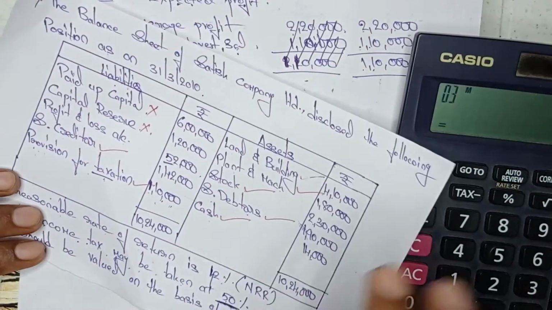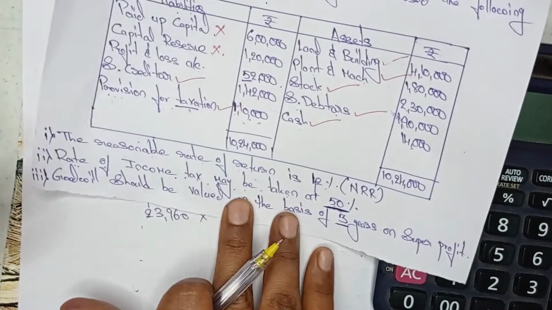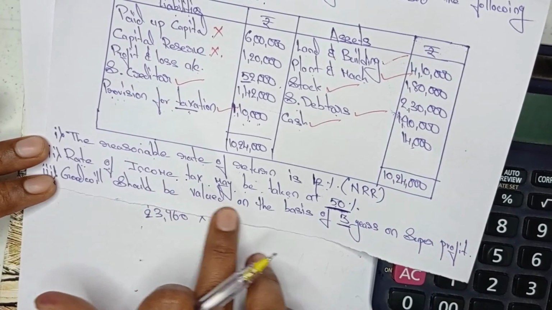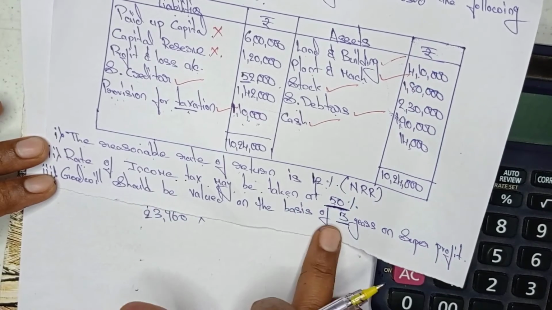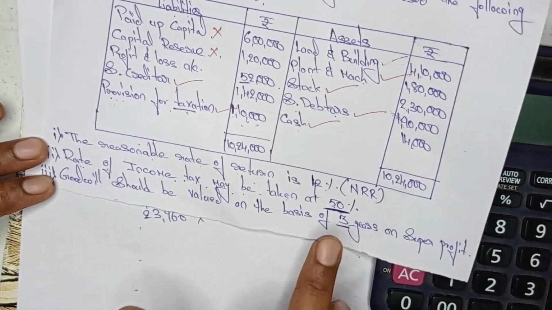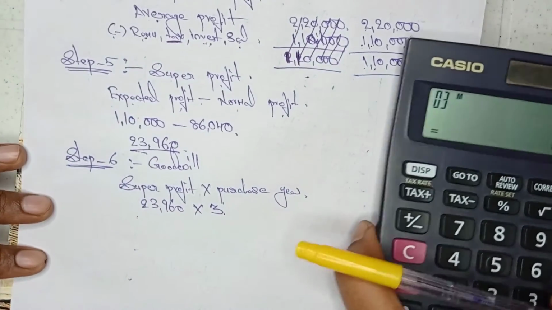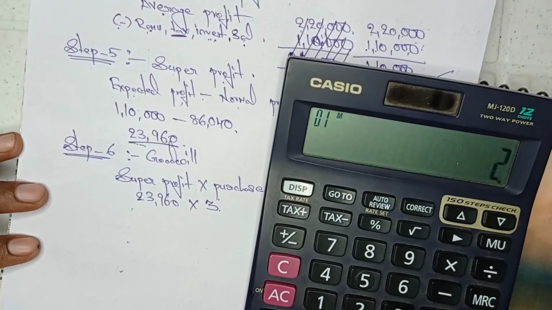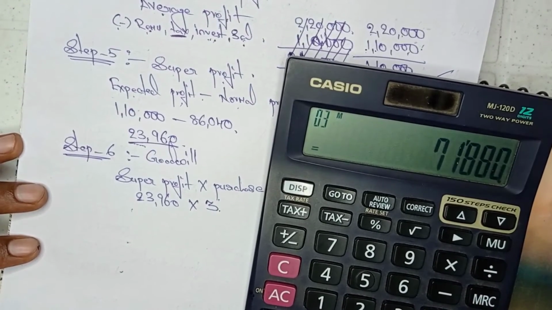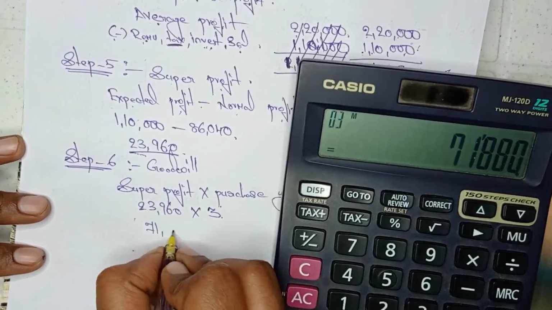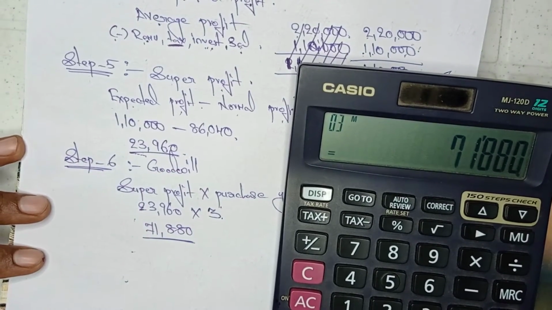How many years they gave? See, goodwill should be valued on the basis of 3 years on super profit. So I am writing here 3. Now 23,960 into 3, 71,880. This is nothing but goodwill.